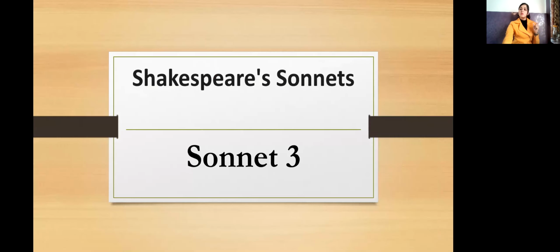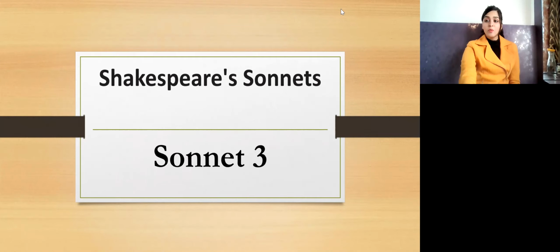So, Shakespeare's sonnets. Now, if you all know, Shakespeare has written a couple of sonnets that are based upon his personal life. So what are sonnets? They are actually 14-line poems that are written in a certain pattern or rhyme scheme, and they follow that rhyme scheme.